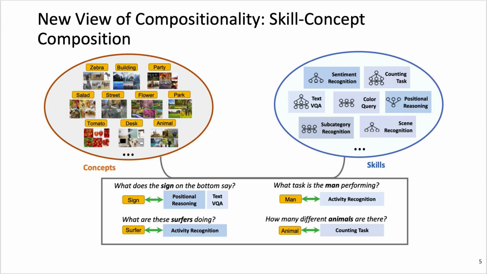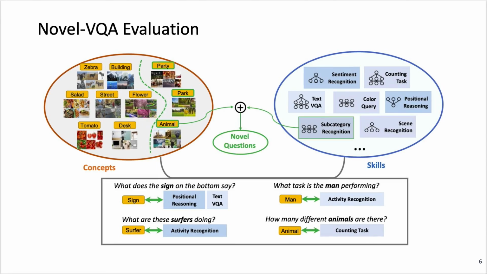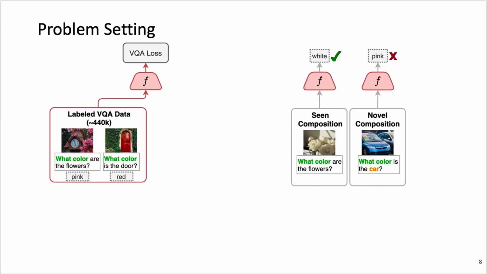This allows us to evaluate under two circumstances. One, novel skill concept composition VQA, where label data for a specific skill concept composition is removed from training, and then we test on novel questions containing these unseen compositions. And second, novel concept VQA, which is a challenging setting where label data for a concept in any skill is removed from training. Then we test on novel questions containing the concept without any labeled data having been seen during training.